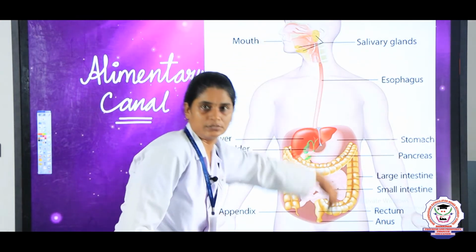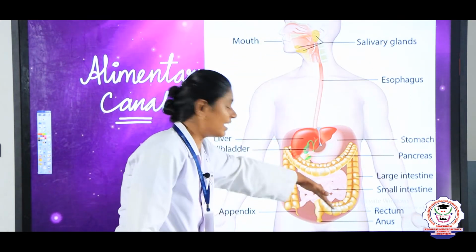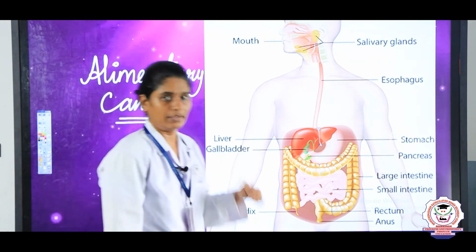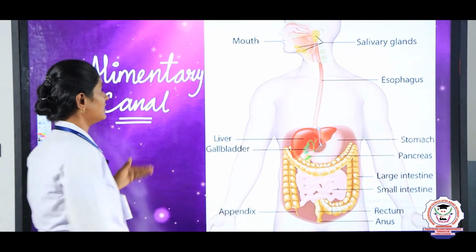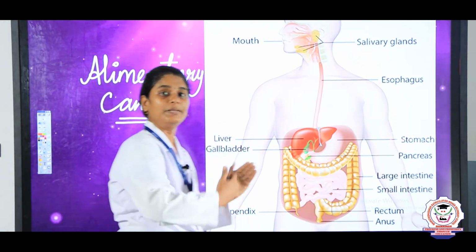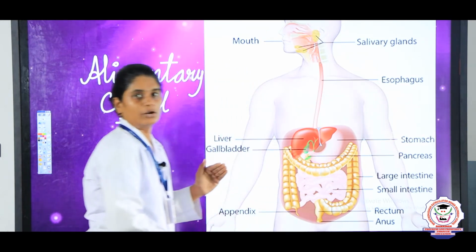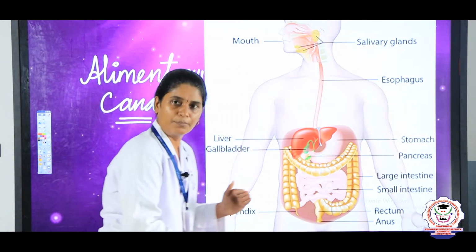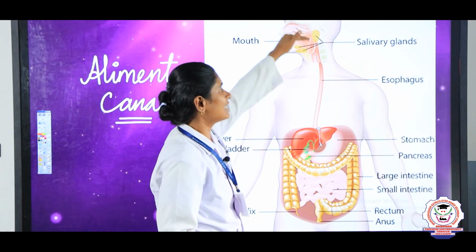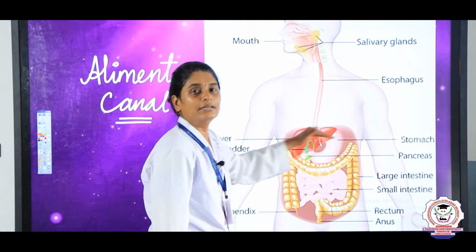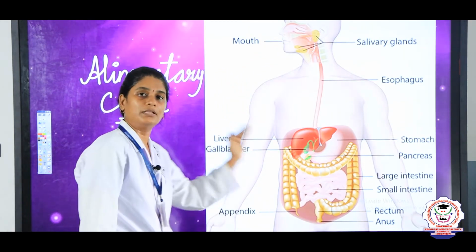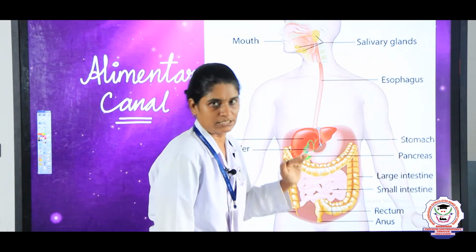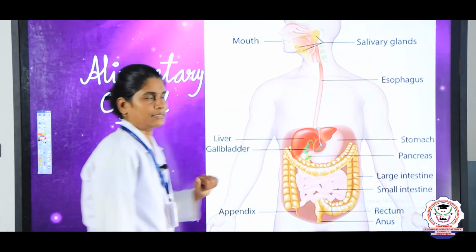This tube is known as the alimentary canal. Also, we can see there are some organs that help in the digestive process. Salivary glands, liver and pancreas help in the process of digestion.